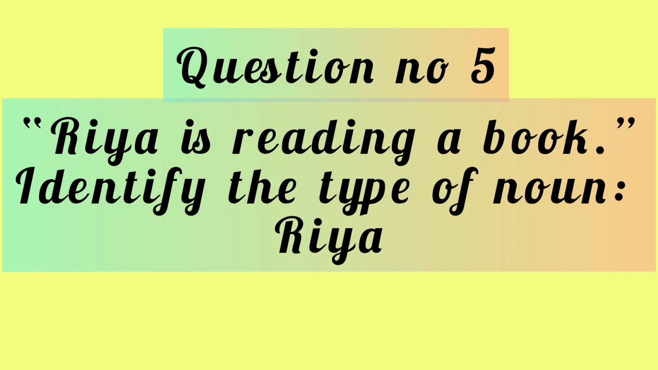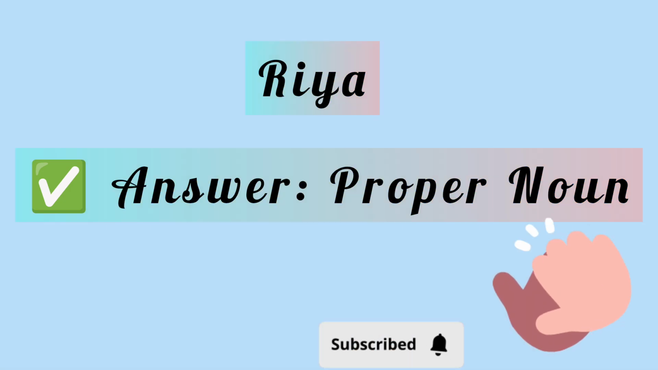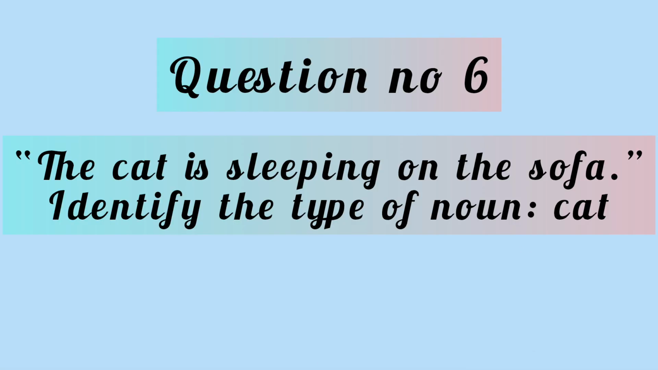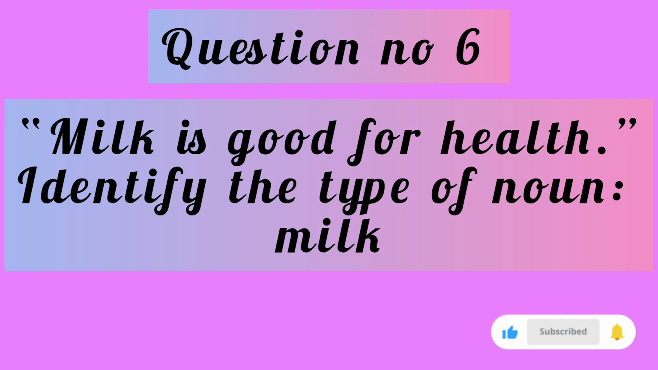Ria is reading a book. Ria is a proper noun because it is the name of a person specific. The cat is sleeping on the sofa. Cat is a common noun because it is not specific.